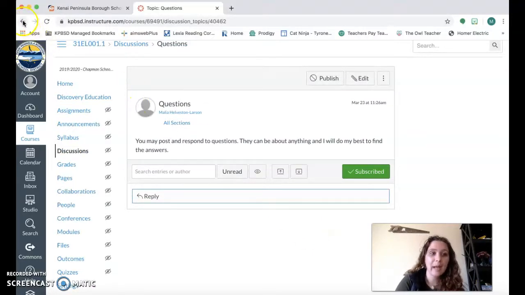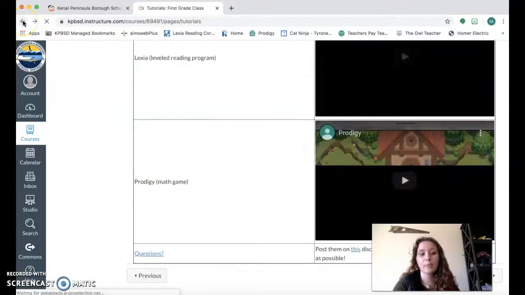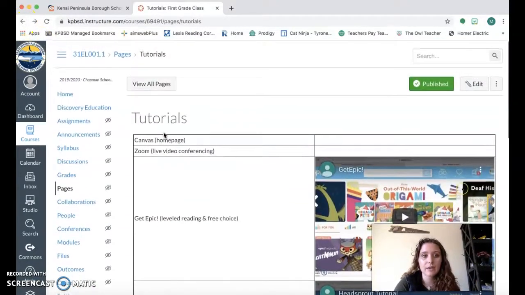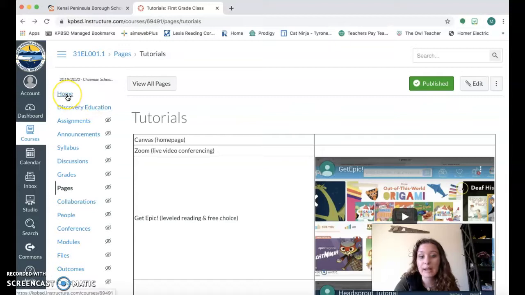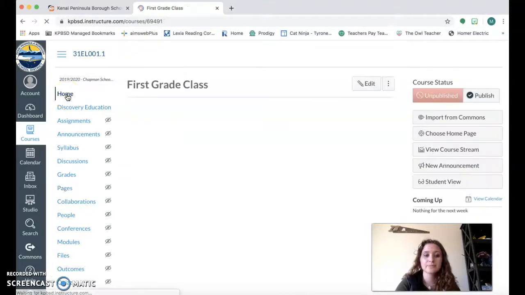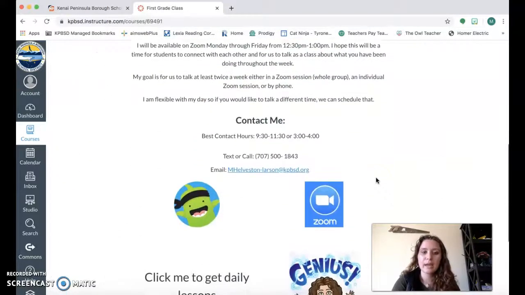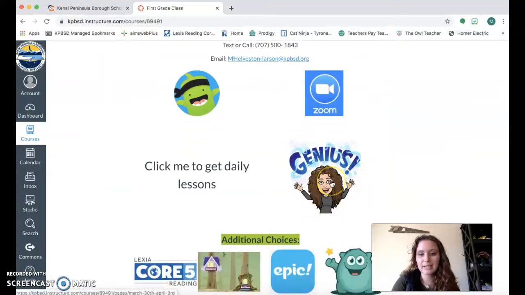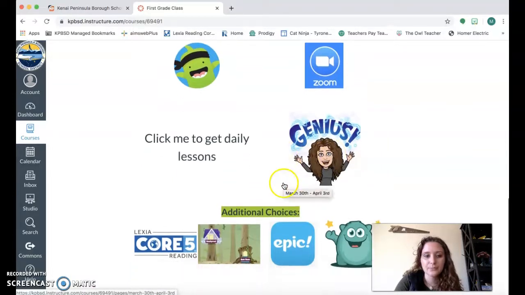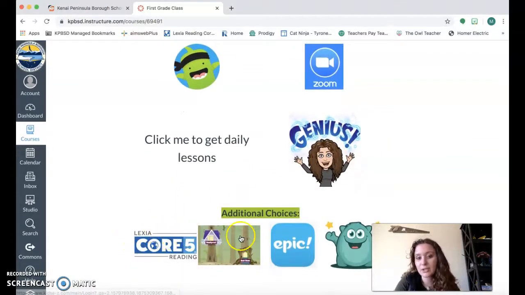I'm going to just use my back button on my search bar to go back to this first page. Okay, and then I'm going to scroll all the way up and I'm going to click my home button on the left. And that's going to bring me back to the first grade class homepage. So I'm going to scroll down a little bit and I'm going to show you guys how to get to the daily lessons. Well, first, let me show you. So these are the additional links. So when you guys watch those tutorial videos, they will be using these down here. So you're just going to be able to click into any of those pictures and it'll bring you straight to that website.